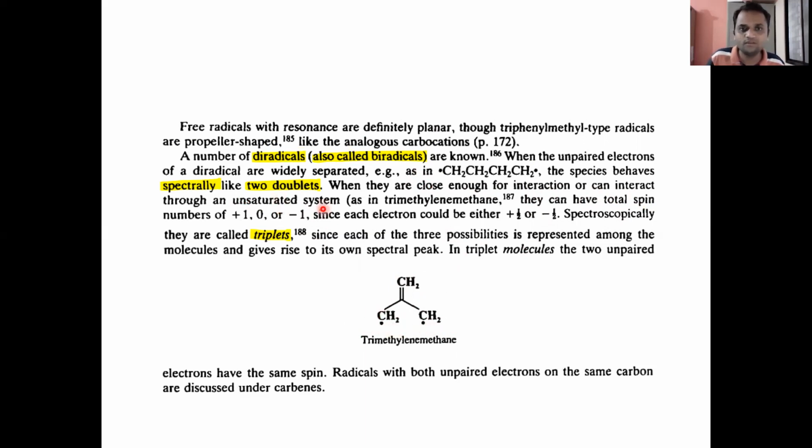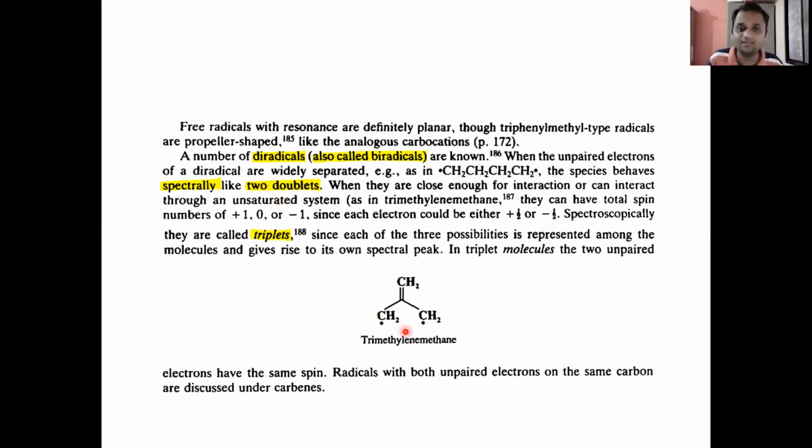They have total spin numbers of +1, 0 or -1, since each electron could be either +½ or -½. Spectroscopically they are called triplets. In this case they are triplets, but whenever the two radicals are widely separated, spectroscopically there are two doublets.